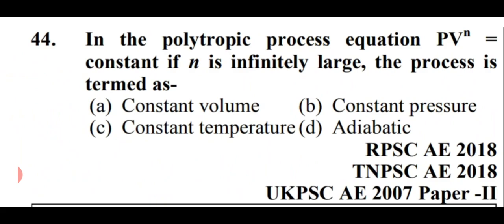Next question is in the polytropic process, equation PV raised to the power n equals constant. If n is infinitely large, the process is termed as. It is asking, if we raise the power of n, the process is termed as. Options are constant volume, constant pressure, constant temperature, or adiabatically. So the answer for this question is option A, constant volume. If we raise the power of n, it will just depend on the volume, that is constant volume.